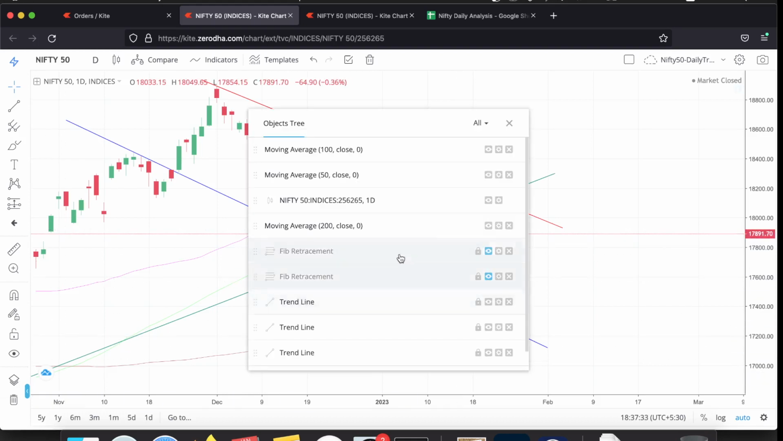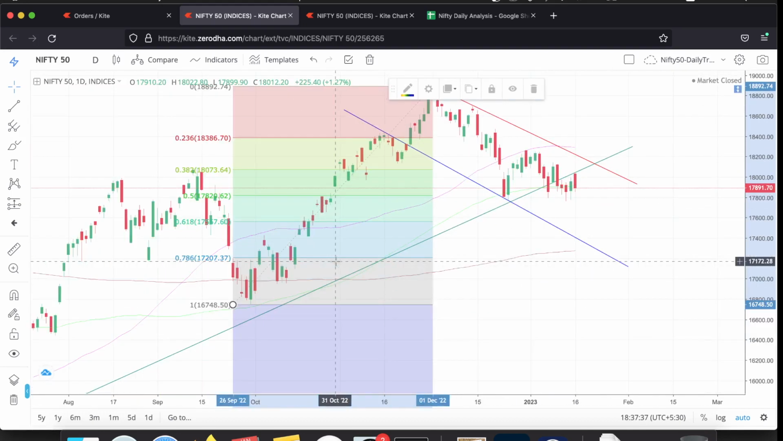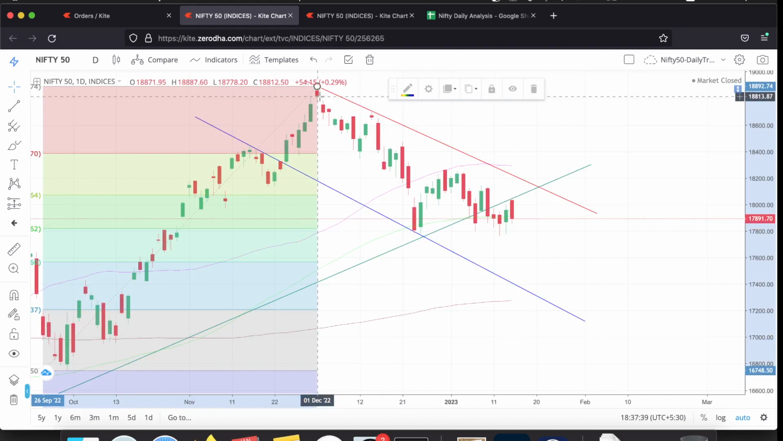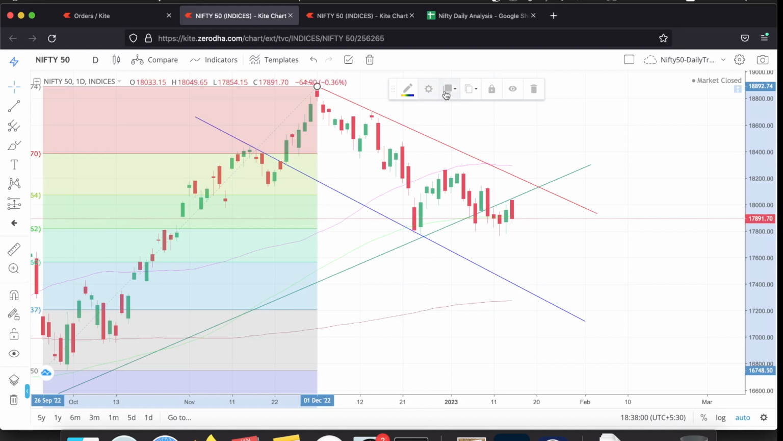Looking at the Fibonacci retracements, let us look at the long-term retracement from the highs of 1st December. In this long-term retracement, the resistance was at 18,073 and support was at 17,820. Neither of them got tested, but price played in between these two. So that's a long-term retracement.